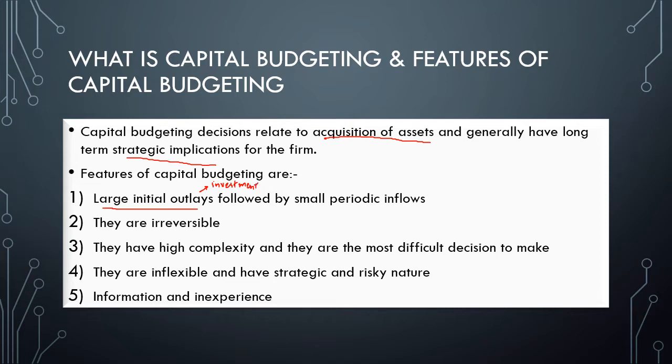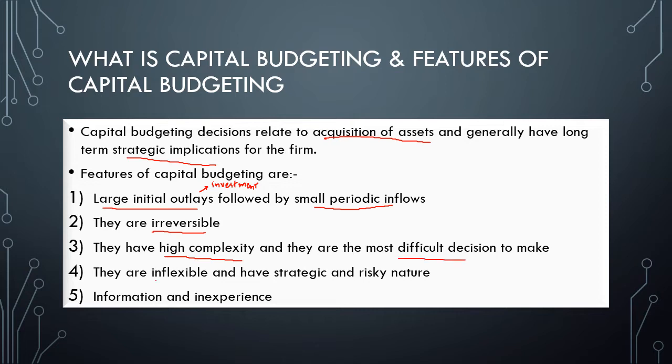Large initial outlays followed by small periodic inflows, small periodic cash flows. They are irreversible, that is, once you have invested, you cannot take it back like that. They have high complexity. Obviously, when large investments are involved, there should be high complexity. They are the most difficult decisions to make.